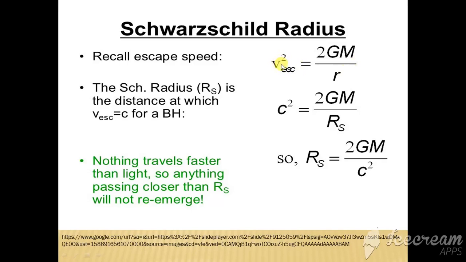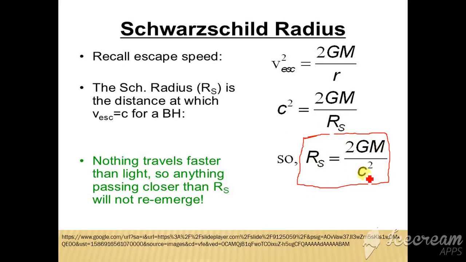Just replace v with c, and r is replaced by RS, the Schwarzschild radius. This is the formula of the Schwarzschild radius: RS is equal to twice GM upon c squared. Using this formula one can easily calculate the Schwarzschild radius for the Sun, for our Earth.